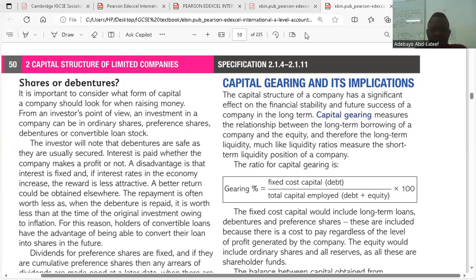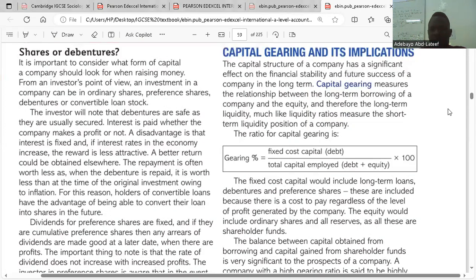It measures the relationship between the long-term borrowing of a company and its equity. Therefore, we can say capital gearing is the fixed cost capital divided by the total capital employed in the business. So how do we get that? Here they said the ratio for capital gearing is gearing percentage, which is the fixed cost capital.